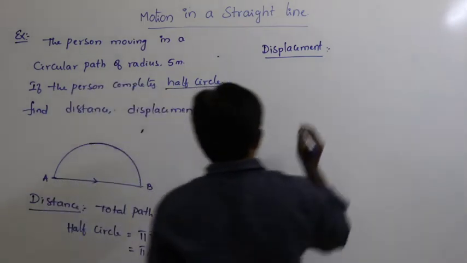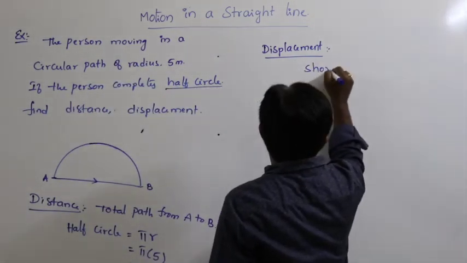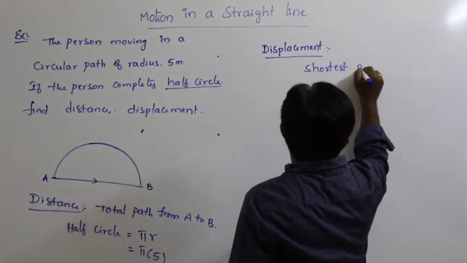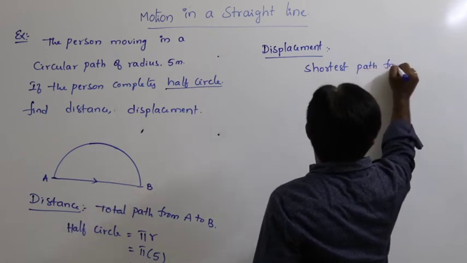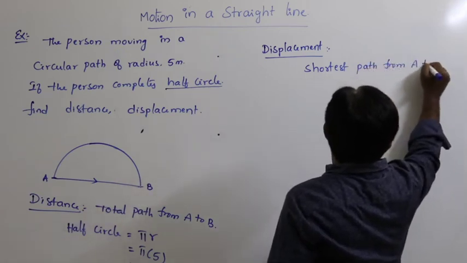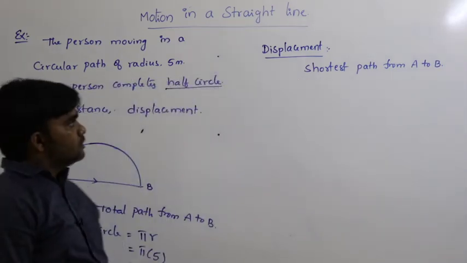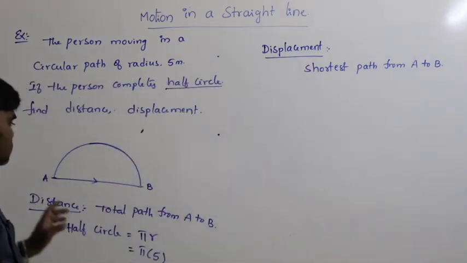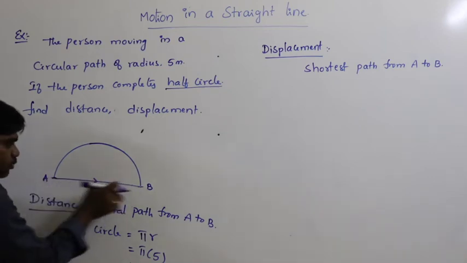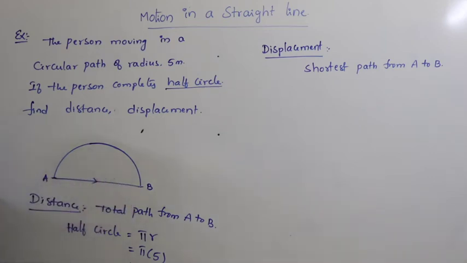So displacement: shortest path from here, initial point is A and final point is B. So shortest path from A to B. Here the shortest path from A to B is nothing but the diameter of the circle.